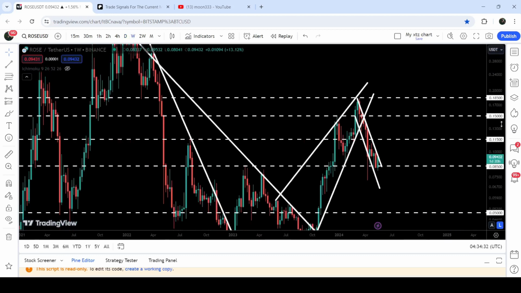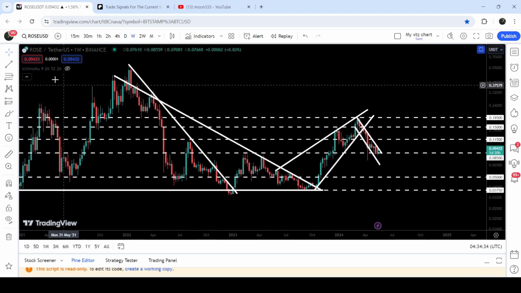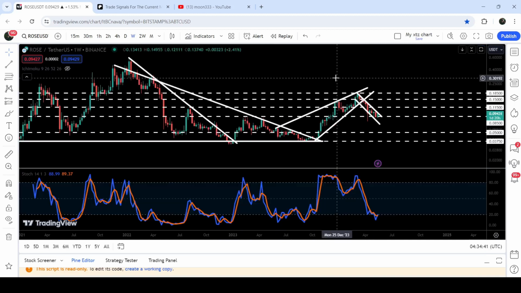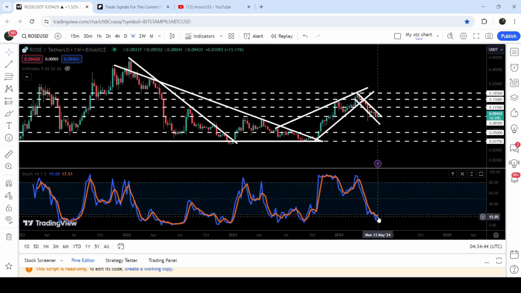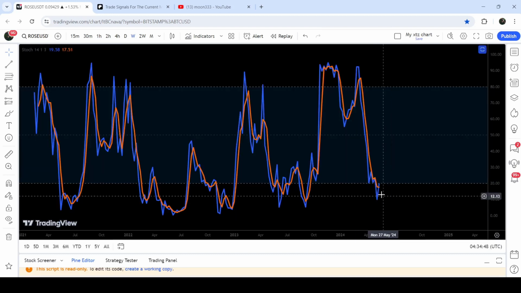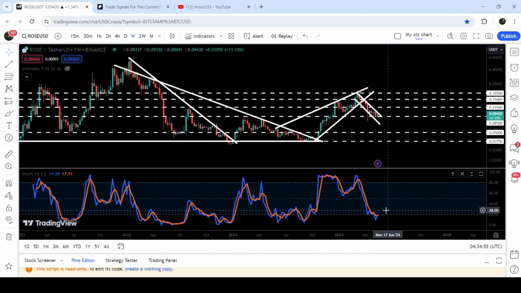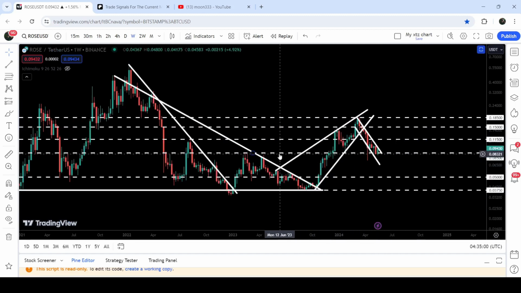And on a 7 days time frame chart, we will once again take a look at this big breakout from this big descending triangle and the breakdown from this rising wedge pattern as well. I would also like to show you the stochastic oscillator that has entered the oversold zone. And recently, we have received a bull cross from the oversold zone. You can see that this blue line is crossing up the orange line. That is a buying signal by the stochastic oscillator from the oversold zone, and at the same time the price is also having a very nice support here at 8.5 cents as well. And we will analyze this move as well.